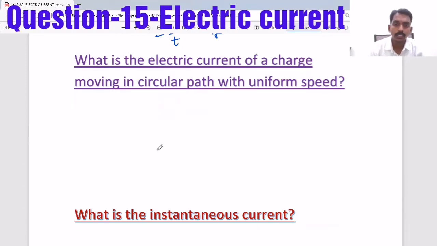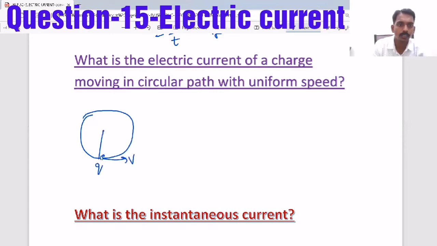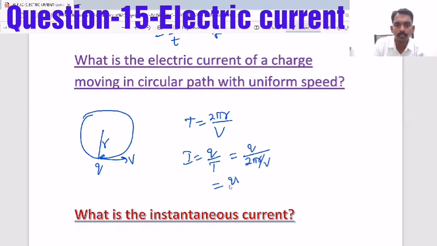Now, what is the electric current of a charge moving in a circular path with uniform speed? Sometimes they will ask the question, that is the electric current associated with a charge moving in a circular path with a speed v and of radius r. So the time period T equals 2 pi r by v, and the current I equals q by T, so q by (2 pi r by v), or else qv by 2 pi r.